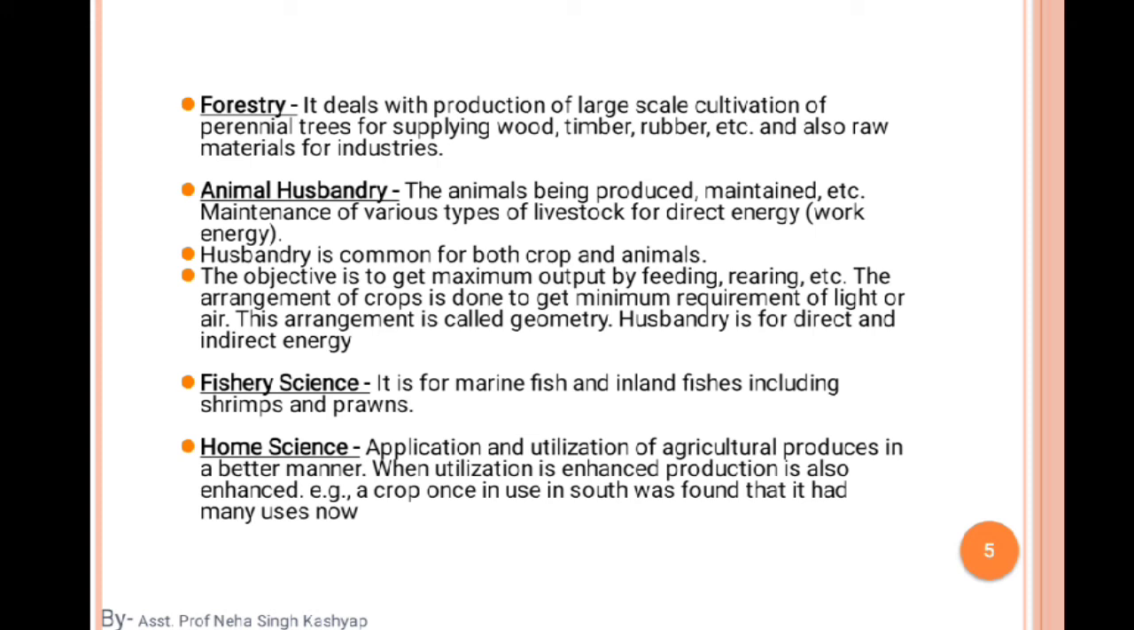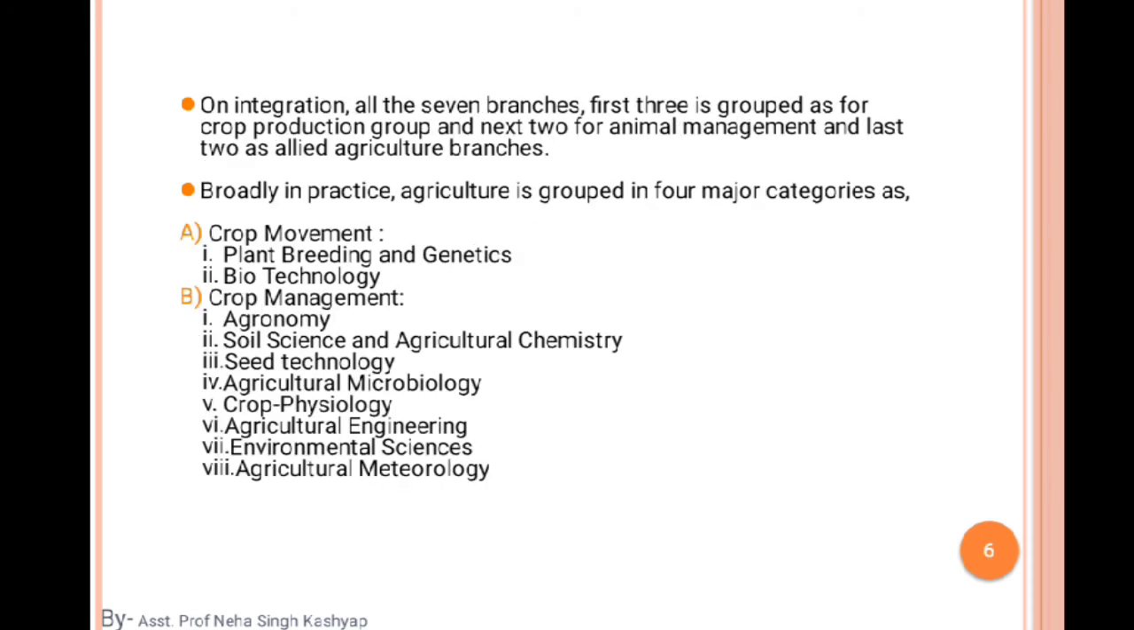Okay, so when utilization is enhanced, production is also enhanced. Example, a crop once in use in the south was found to have many uses now. Okay, so these are all branches. There are many kinds of branches which belong to agriculture. Okay, so on integration, all 7 branches.